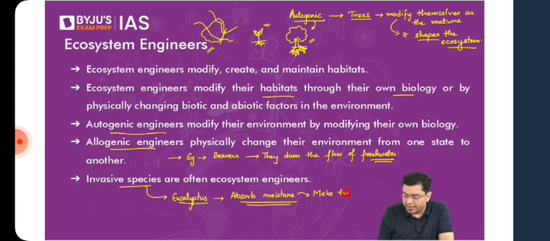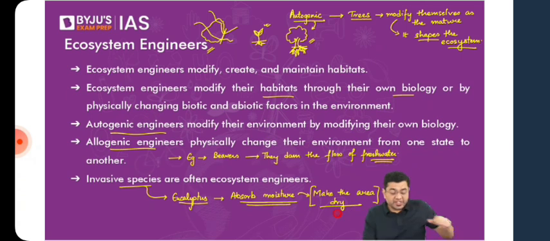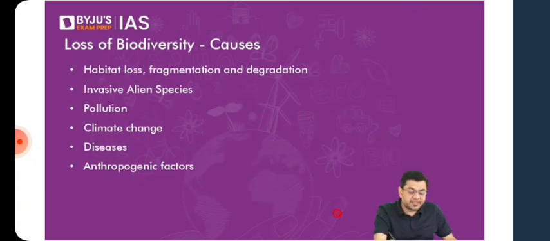Make the area dry. That is how they can basically put a change to the ecosystem in which they are living. Now we come to the various different causes which lead to the loss of biodiversity in areas around us. Why is it that we are witnessing a significant loss of biodiversity? There are various different reasons for it. We can categorize these reasons into certain classifications. First is habitat loss, and fragmentation and degradation of the habitat. Now let us understand each of them.